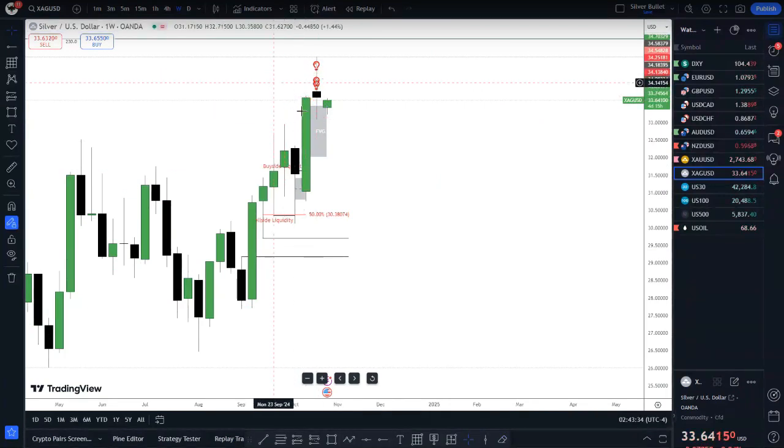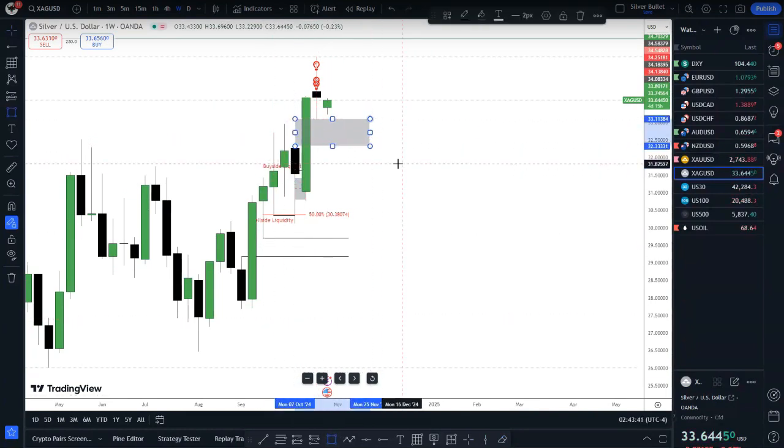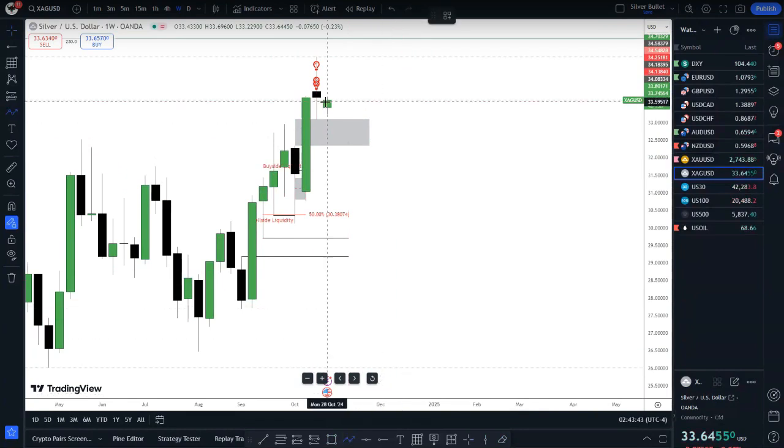Okay, on the weekly chart here, just like on gold, we have very nice internal range liquidity. We have this fair value gap here. So I'm expecting price to maybe check into this fair value gap before it pushes higher. Will it do it? I don't know.